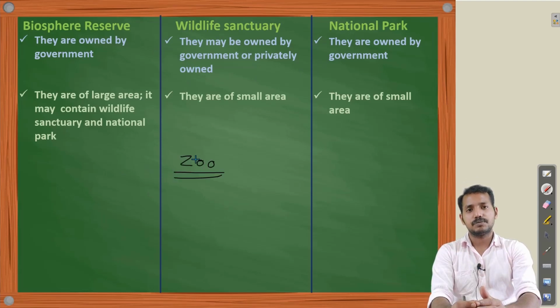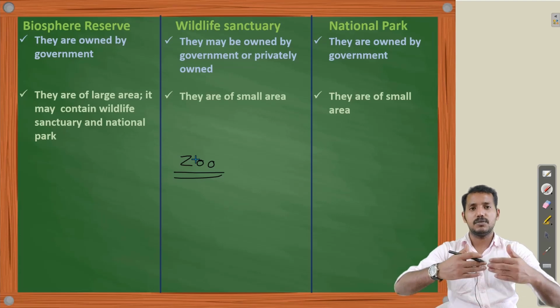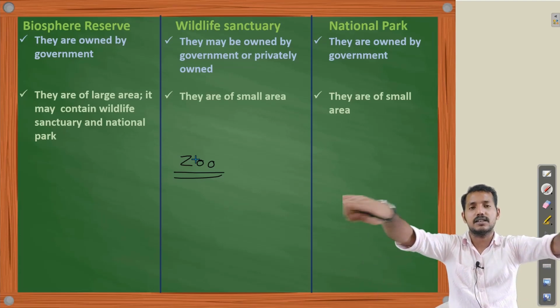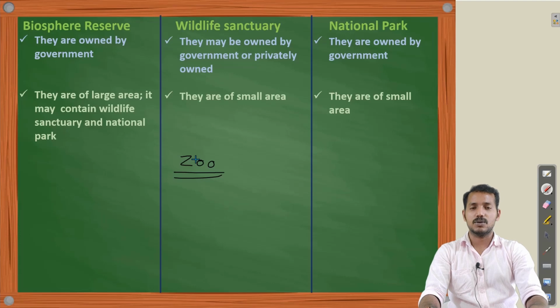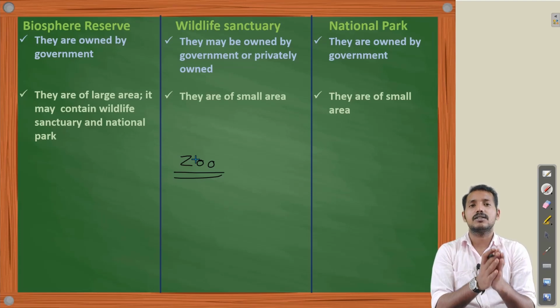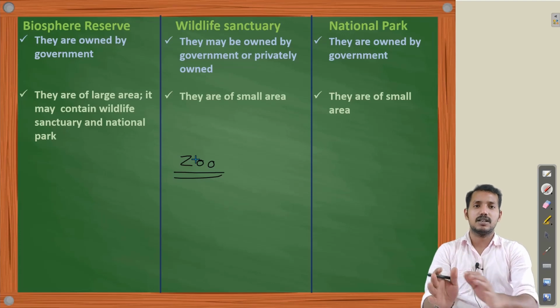In a zoo, animals are kept in cages or in a particular protected area, only for the public to see, and that is a completely artificial protected area because their animals are given food by humans. Everything is given by humans. They are not finding anything by themselves.